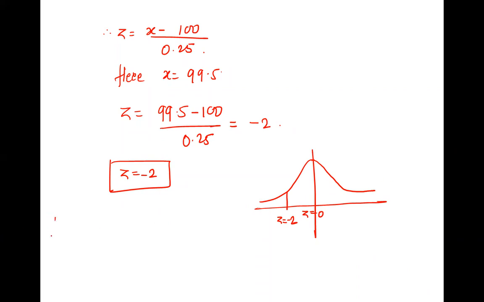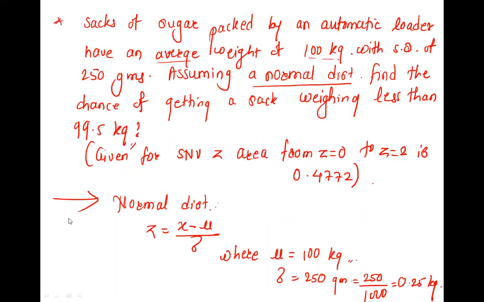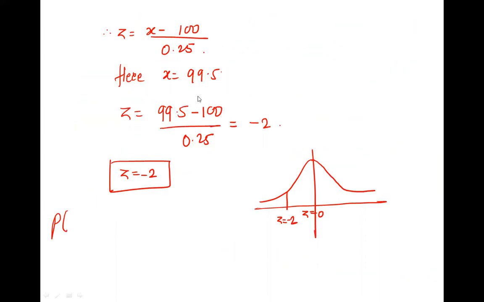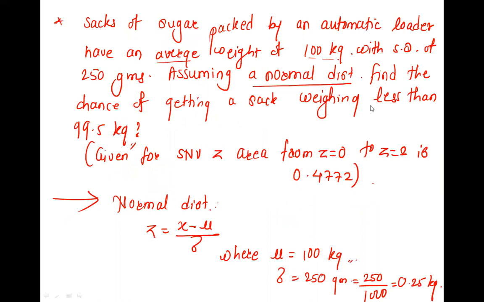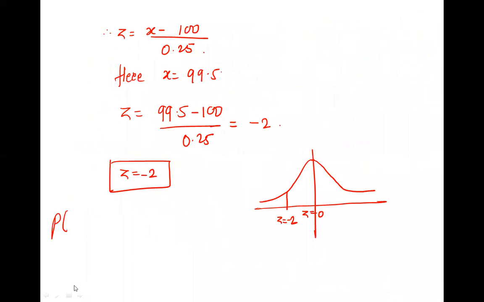Now, what is given? Find the chance, which is nothing but the probability of getting a sack weighing less than 99.5. We call it X, so X is less than 99.5. Yes, less than, so I write less than. If it is greater than, I'll write the greater side.